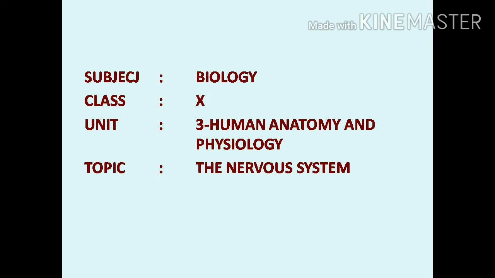Namaste students. In the previous class, in the nervous system, you have already learned the types of neurons and types of nerves, as well as how the nerve impulse is transmitted in the axon membrane, as well as the structure of neuron. So these things you have already studied. Now we can study a little bit more: the central part of our nervous system, that is the brain and spinal cord. We can study the brain and spinal cord in detail in today's class.